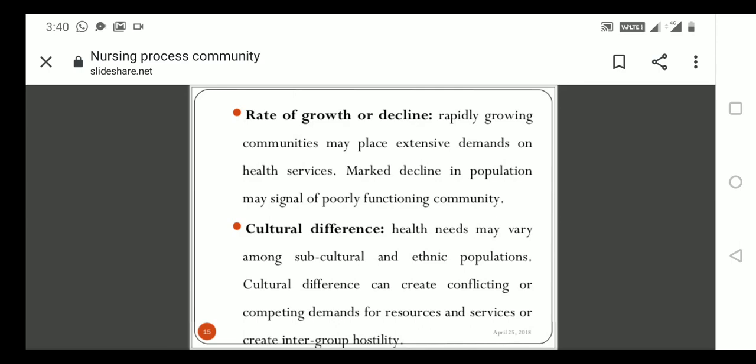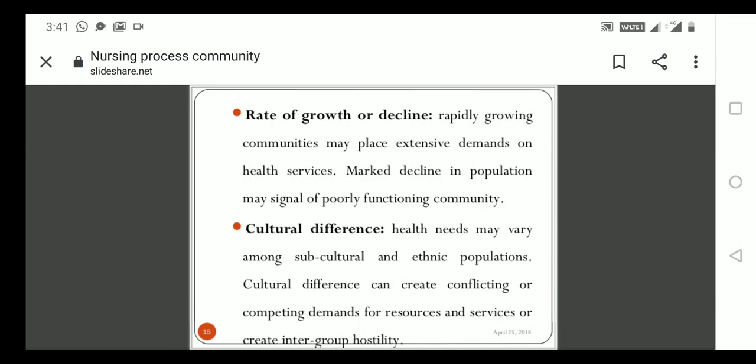Now a rapid growth of population means you have to think they are getting sufficient healthcare services. Then the next one is cultural difference. The health needs may vary amongst subcultural and ethnic populations. So maybe some cultural difference will be there.